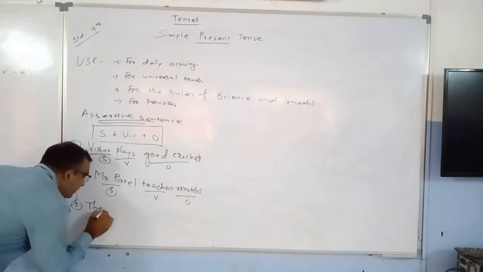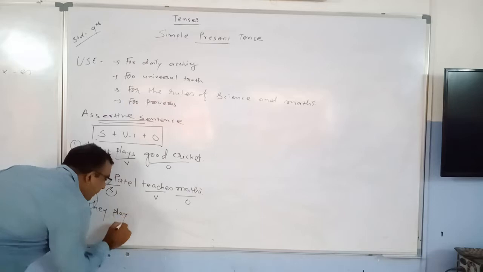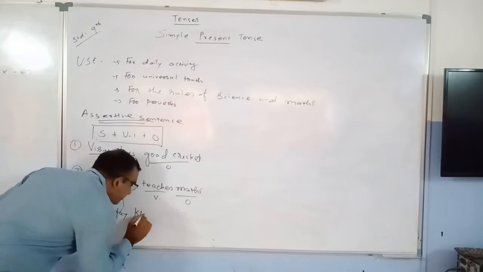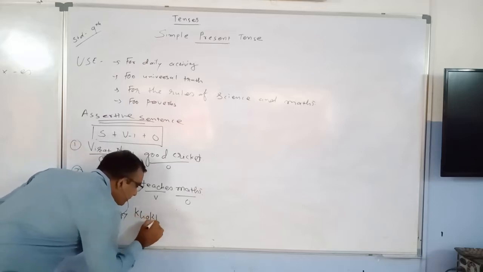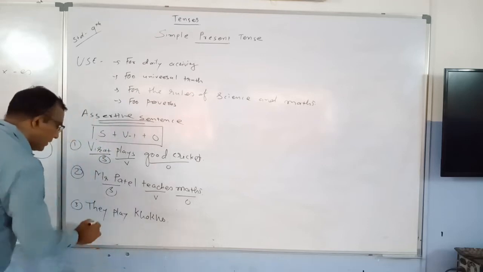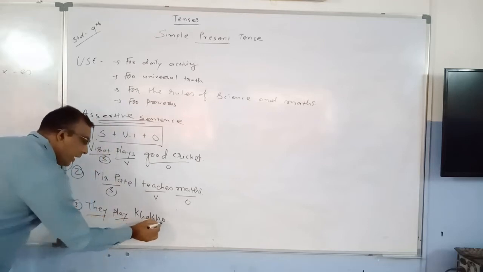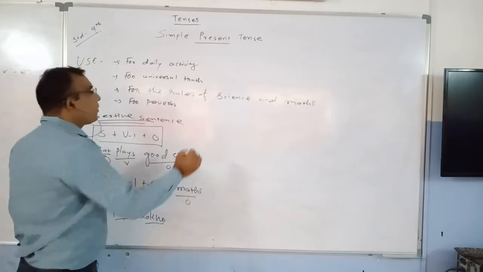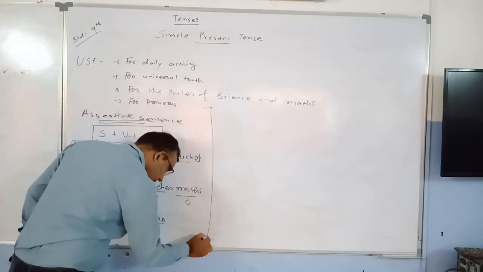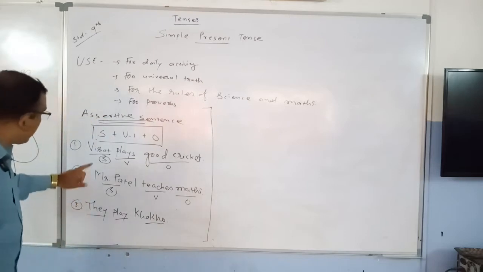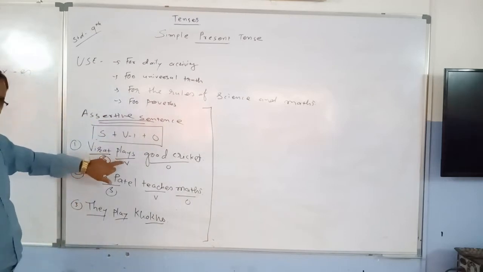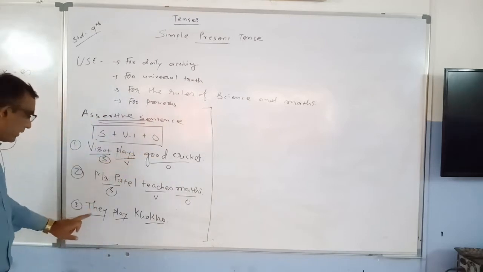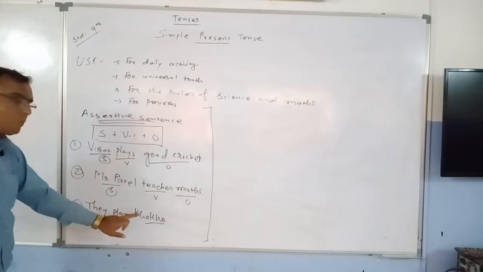They play kho-kho. Okay. They is the subject, play is the verb, and kho-kho is the object. Now, one thing you have to keep in your mind is this. You can see over here, Virat plays good cricket, but over here they play kho-kho.